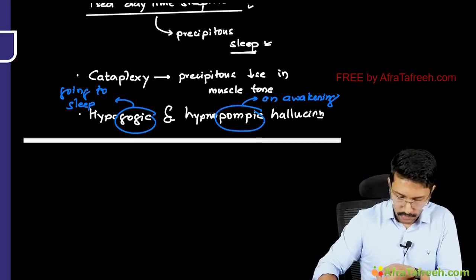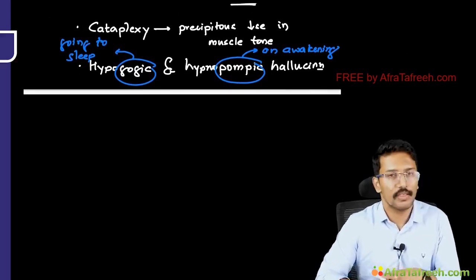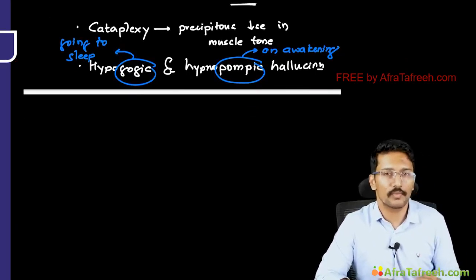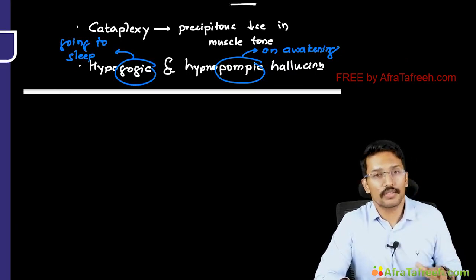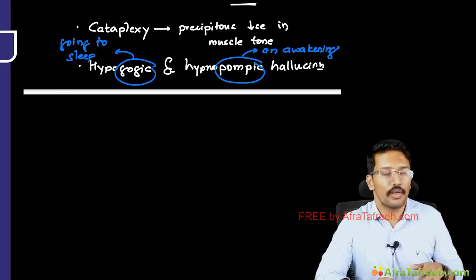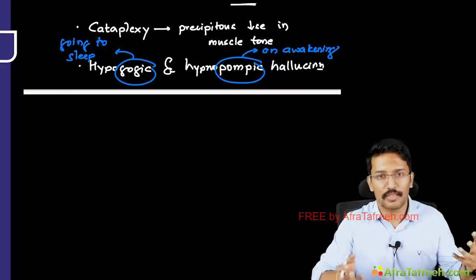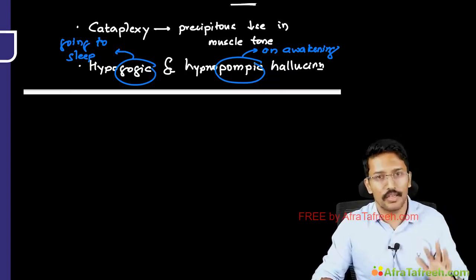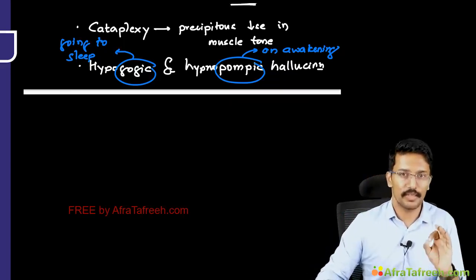Okay, now how do we make the diagnosis of narcolepsy? The patients will typically come and tell you that regardless of the social circumstance, I will not be able to control it and I just fall asleep. It's like people say that you were talking to me and then suddenly you went into sleep. That is the usual presenting history.